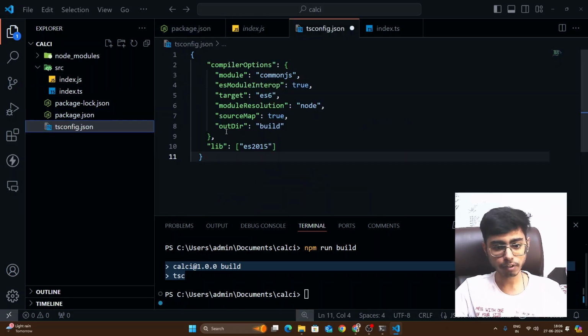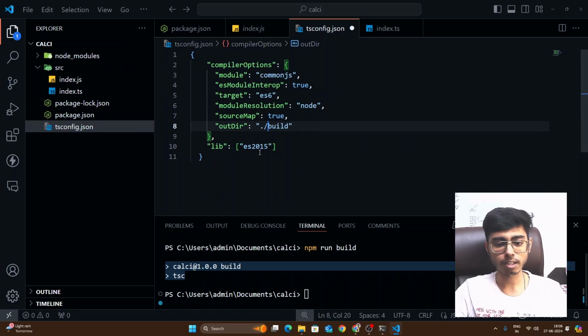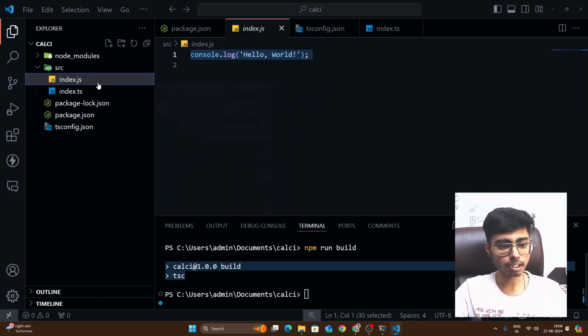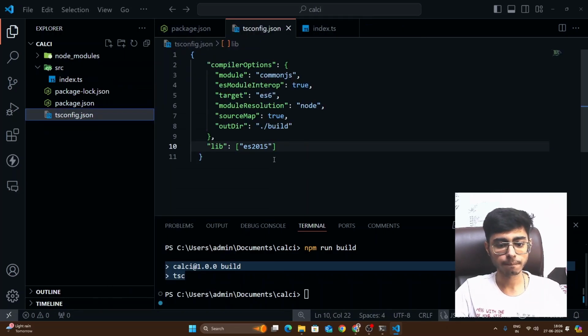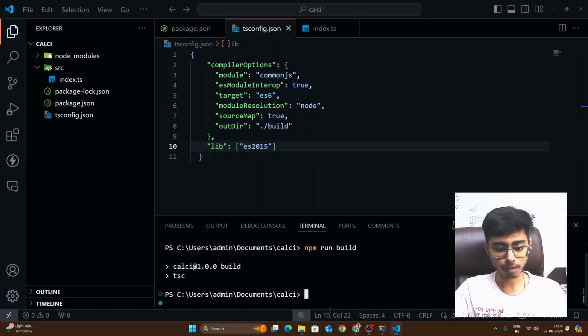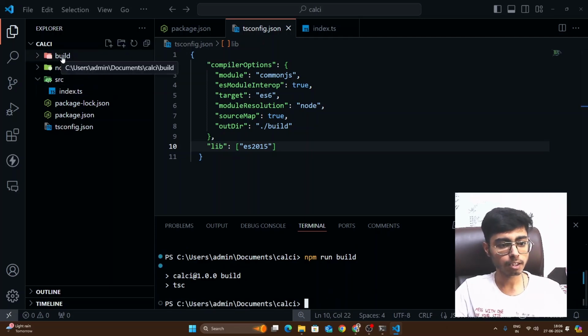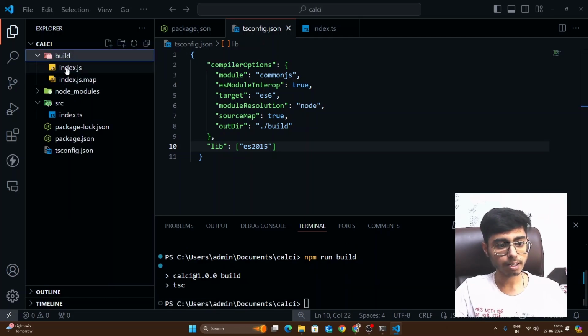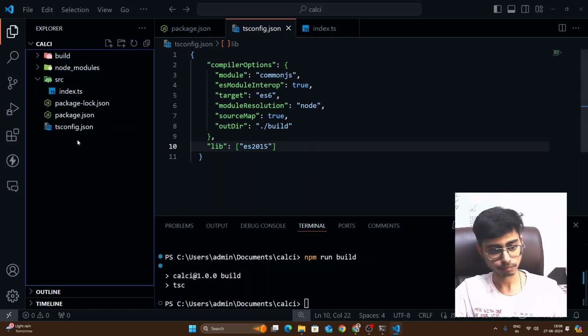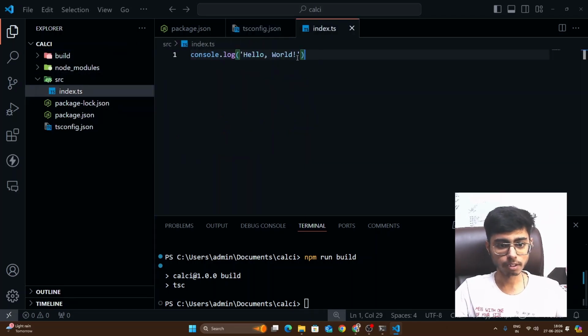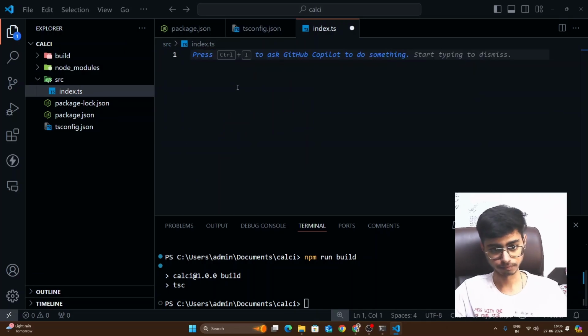So go to tsconfig.json and write down ./build. Now if I just delete this index.js file, hit Command Control S, and again run npm run build, then you see it has created a build folder, and inside this I have my index.js file, right? So this is good.